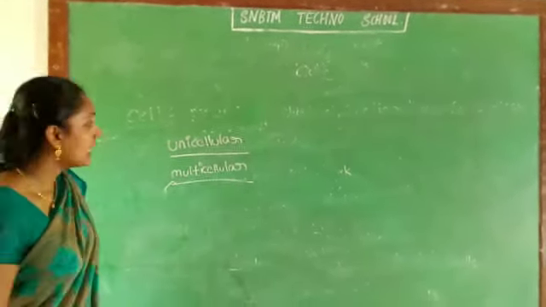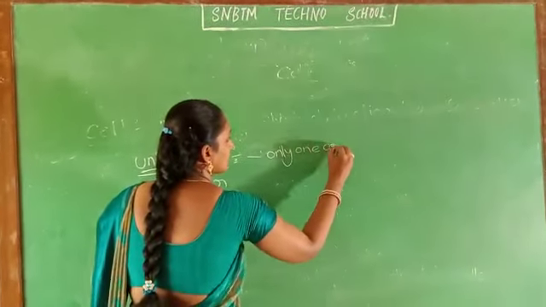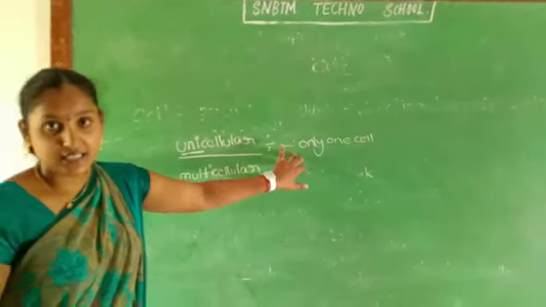In the unicellular organism, uni means only one cell is present. What, students? Only one cell is present, and this one cell is responsible for performing all the functions in that body.